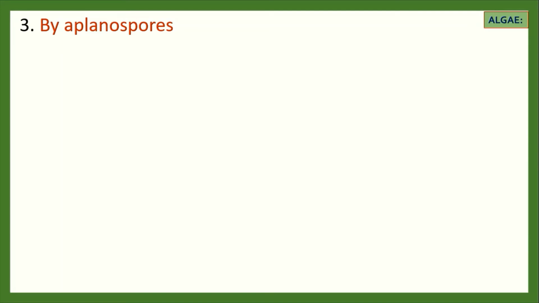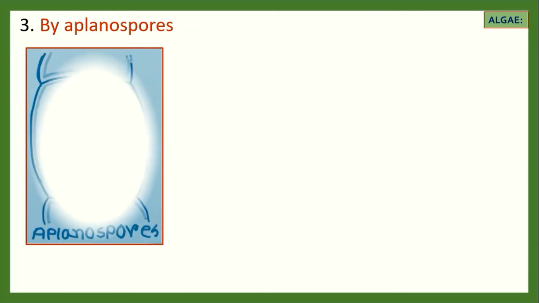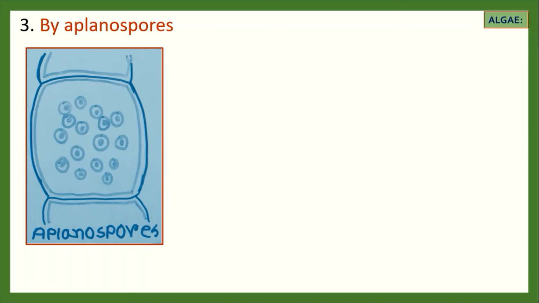By aplanospore. In this case, the protoplasm of the cell gets detached from the cell wall to form one or more thin-walled, non-ciliated or non-motile aplanospores, and this type of aplanospore is found in the Chlorella algae. By akinete.